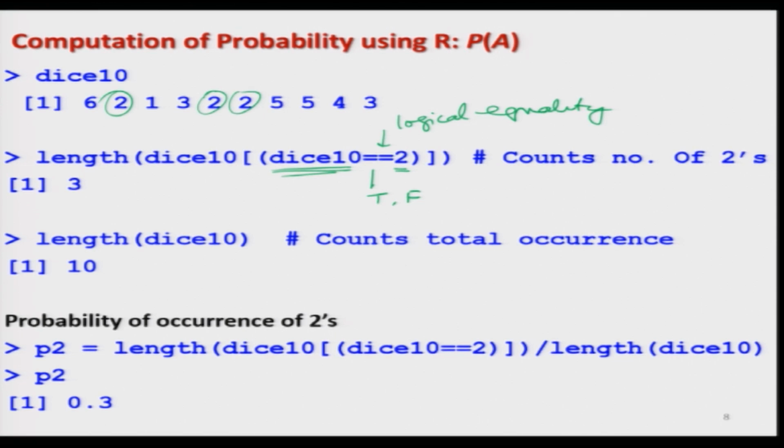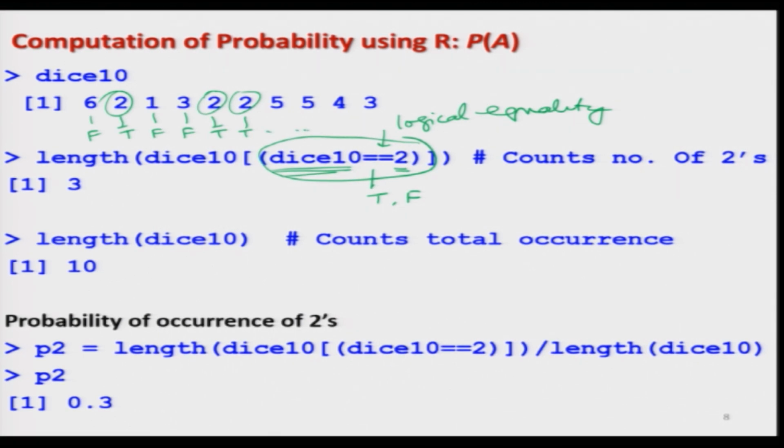I would like to find out what are those values for which this command is true, that dice 10 is double equal to 2. For example, if you see the outcome of dice 10 equal to 2, it will come like this. For 6 it will say false, for 2 it will say true, for 1 it will say false, for 3 it will say false, for 2 it will say true, and similarly for this 2 it will say true, and so on.